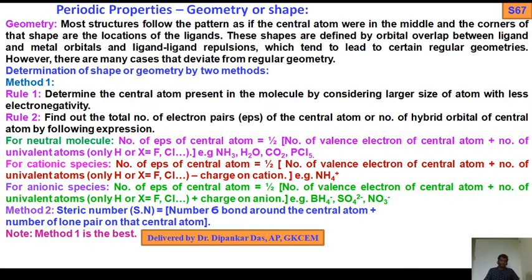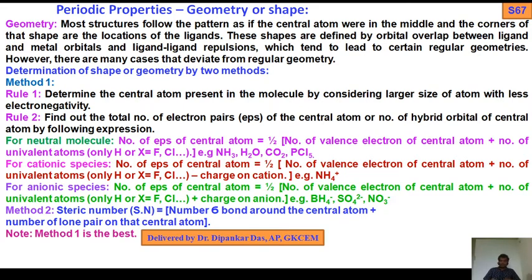For a neutral molecule, keep in mind the number of EPs of the central atom. You should remember the periodic table, electronic configuration, atomic number and valence electrons. That's why I told you the modern periodic table is a very important tool.